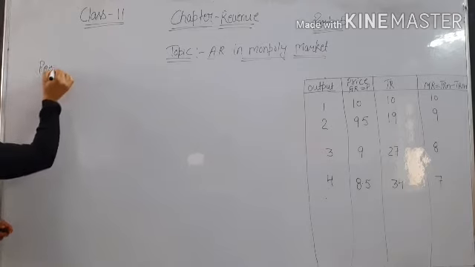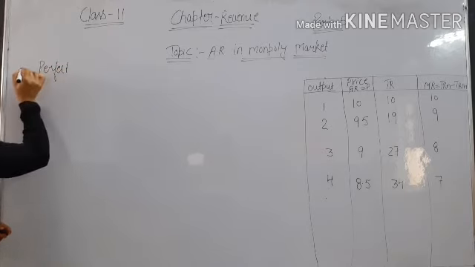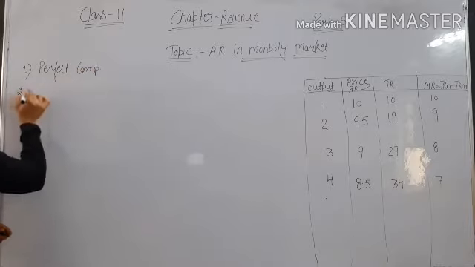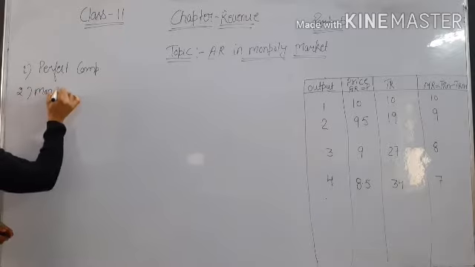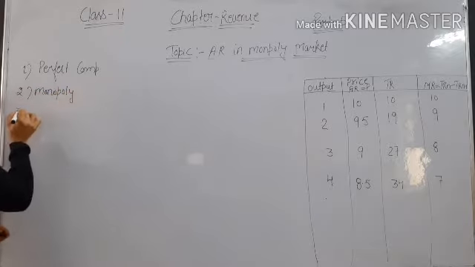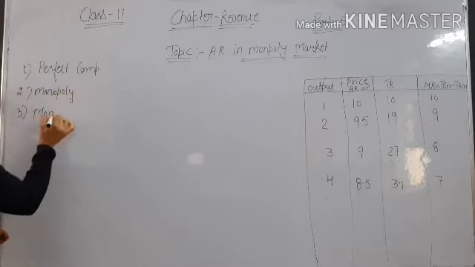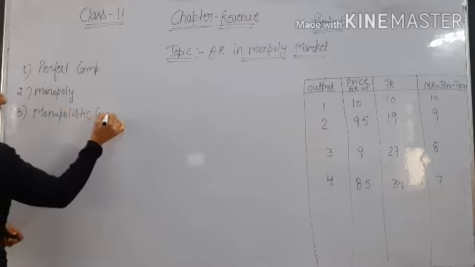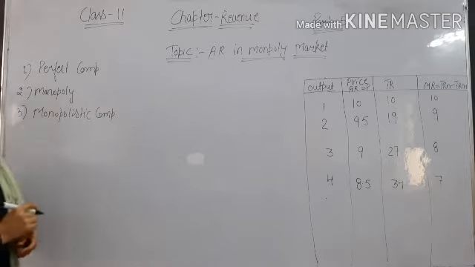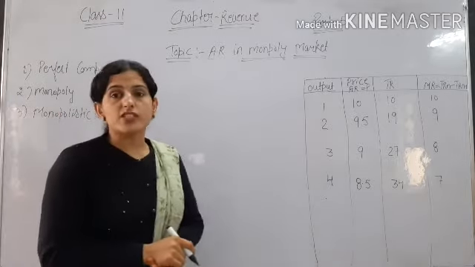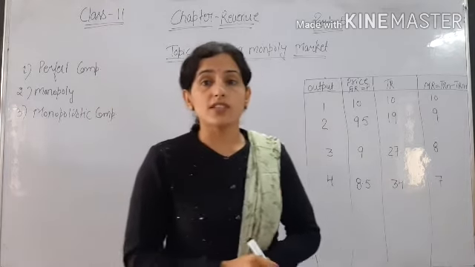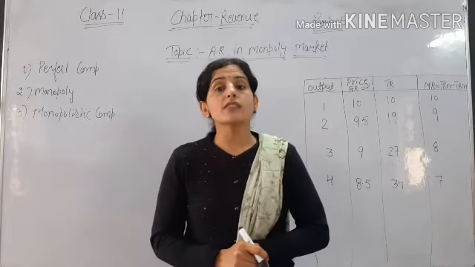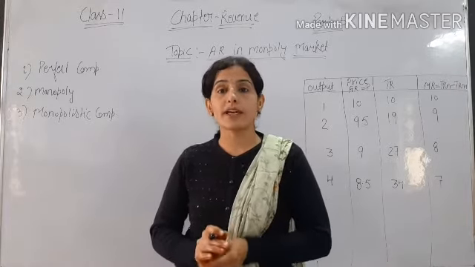What are the three forms of market? First is perfect competition, then monopoly, then monopolistic competition. In case of perfect competition, as we told, it is a market situation in which there are a large number of buyers and sellers and the price of a commodity is decided by the industry.